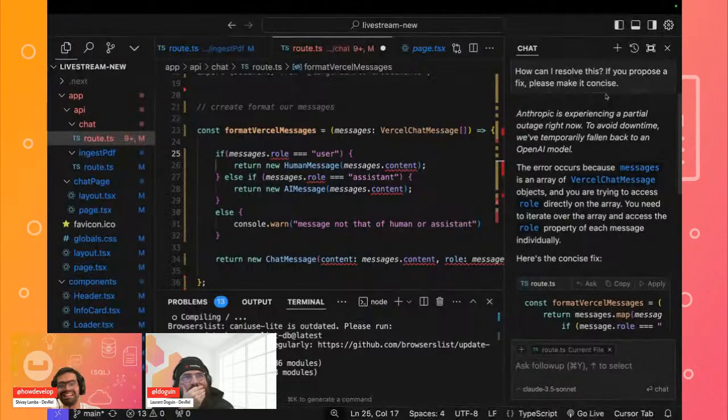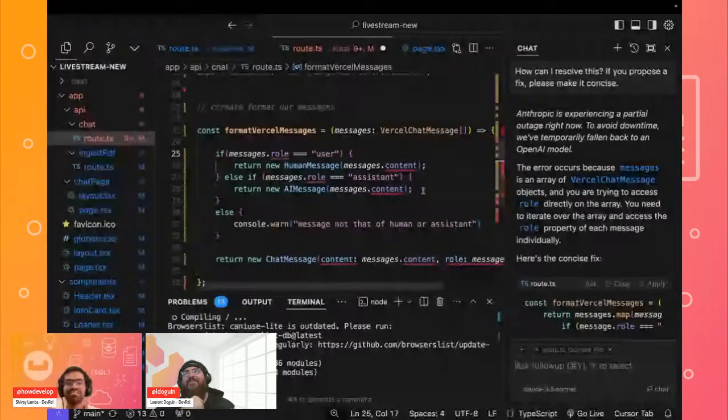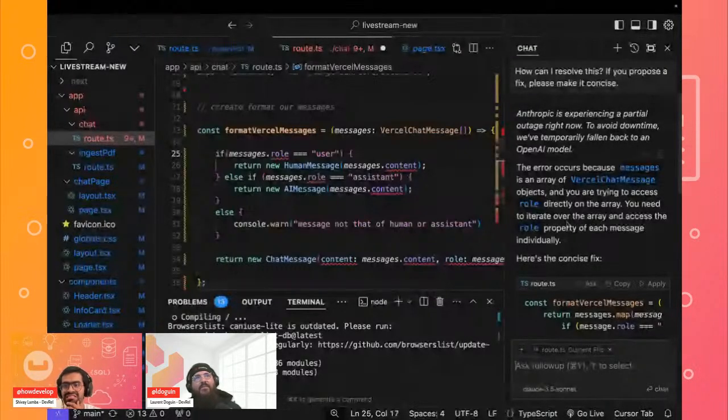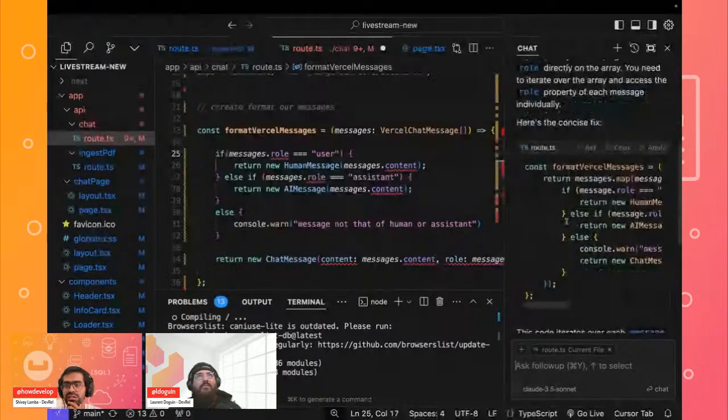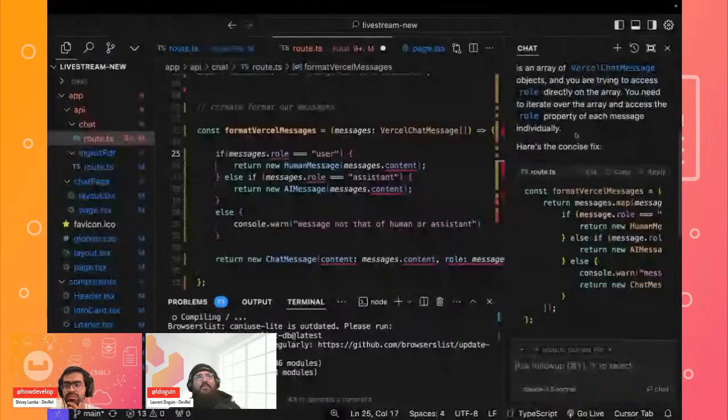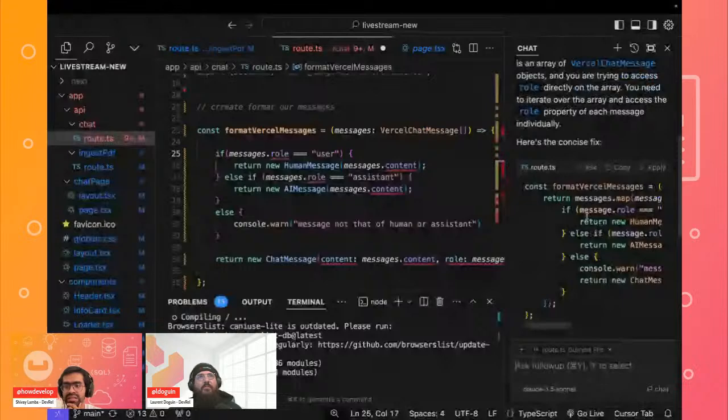That's why you should never be completely reliant on these LLM providers, because they are receiving so much input that they have a tendency to have outages. There are a lot of times that OpenAI will also go on an outage. But here we can see that we are trying to access the role directly on the array, so we might have to iterate over the array and then use this.